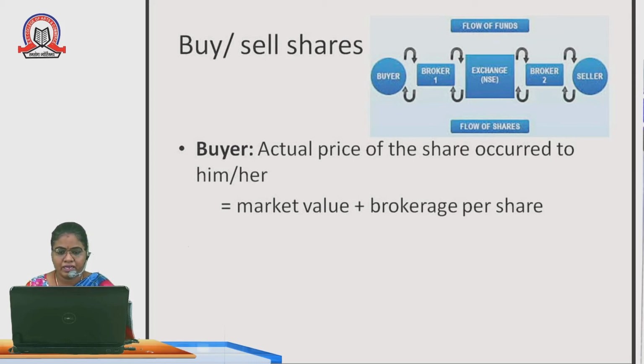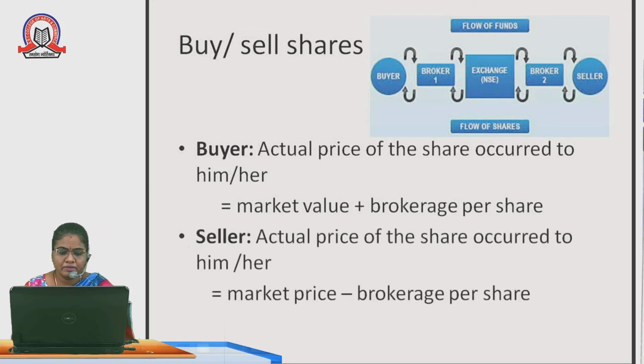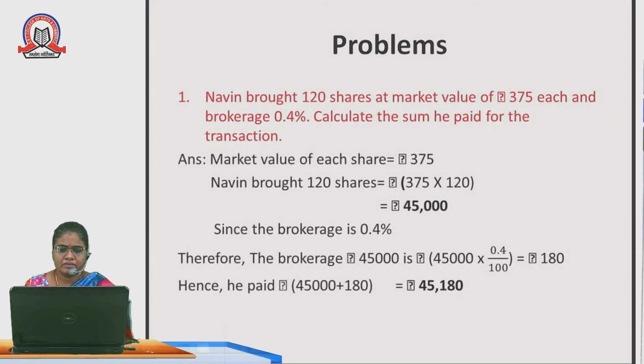We will get the value of the actual price of the share. Similarly, when we are selling the share, the actual price of the share received equals market price minus brokerage per share. We want to subtract the brokerage per share. Now let me take one problem.